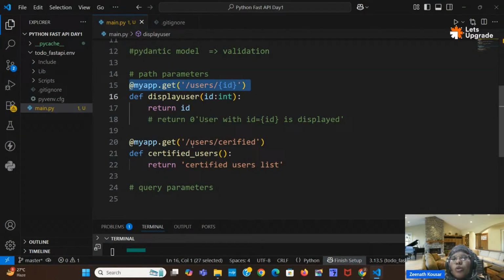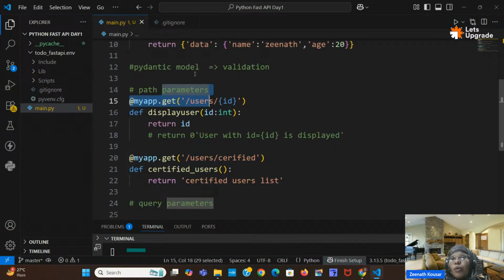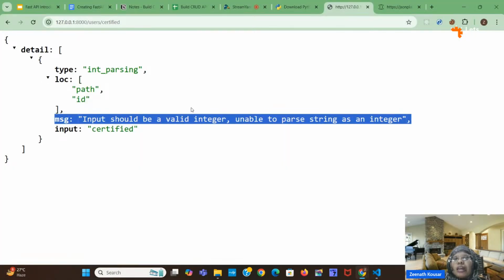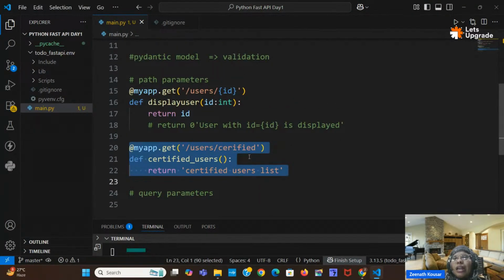So it is not going to this particular path. It is stopping here only. It is comparing it with this path parameter only and not going to the next route, because it goes one by one. It is stopping here, taking id equal to certified, so we are getting invalid integer. So what we have to do is create the paths in a particular order only.